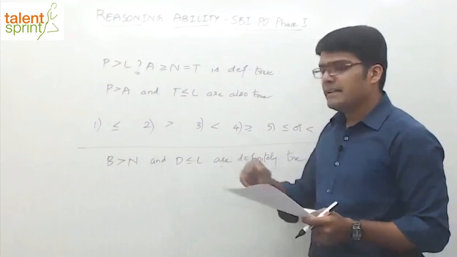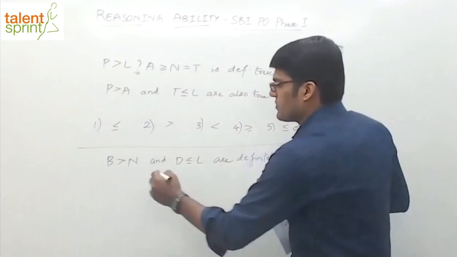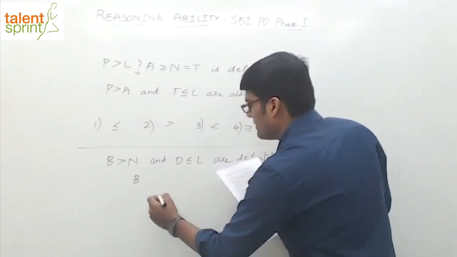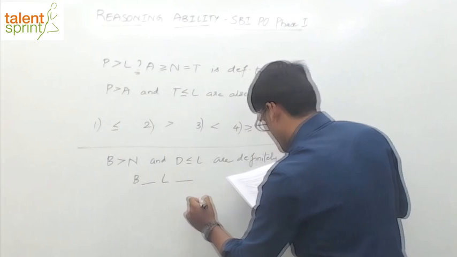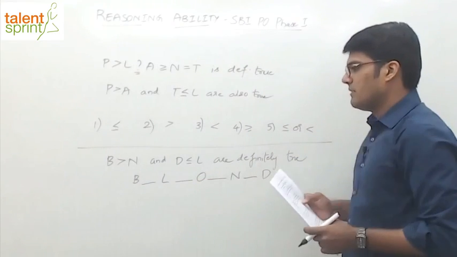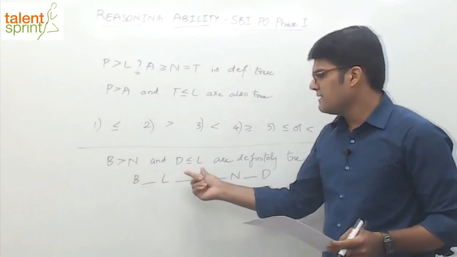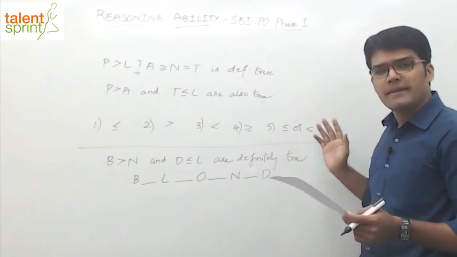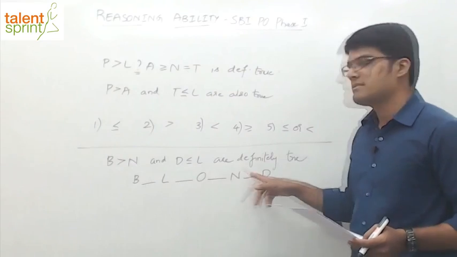Right? B greater than N and D less than or equal to L are definitely true. So we have to fill up the blanks here: B dash L dash O dash N dash D. We want B greater than N and D less than or equal to L to be definitely true. So what will come in all these places is the question there.